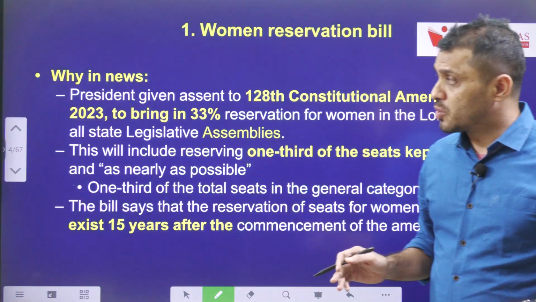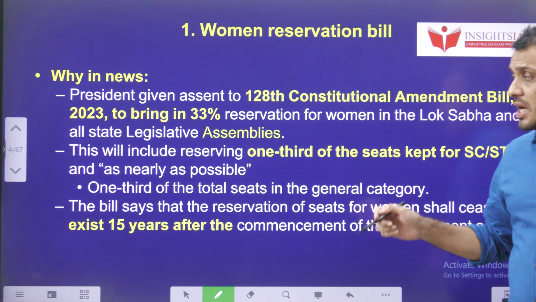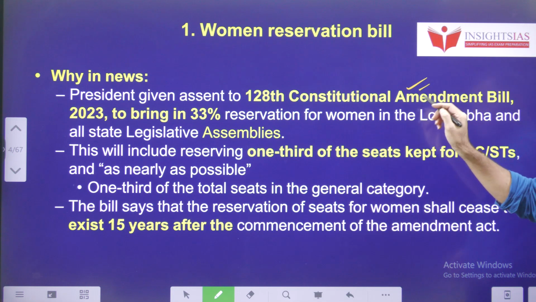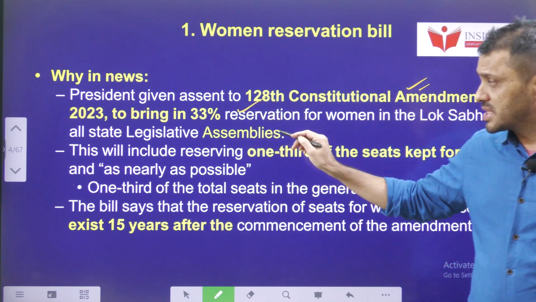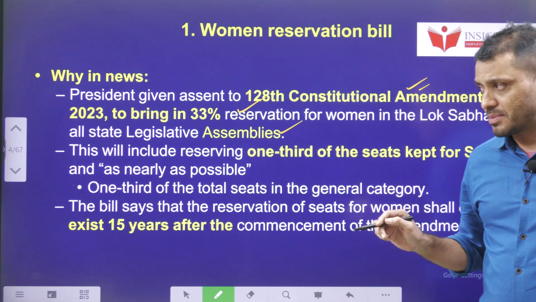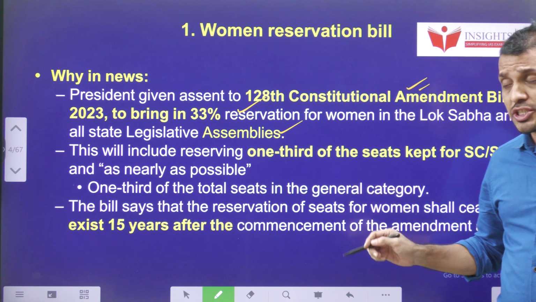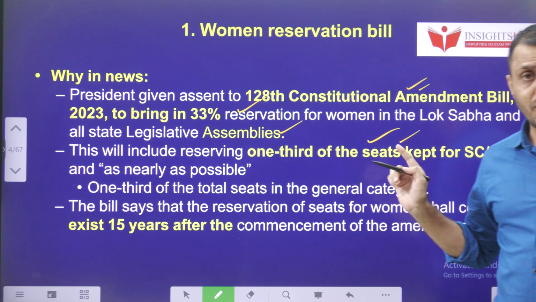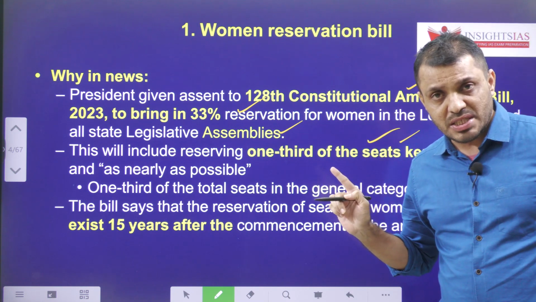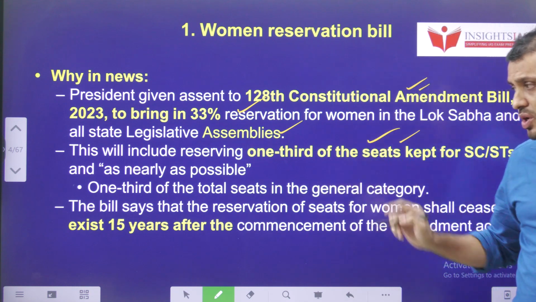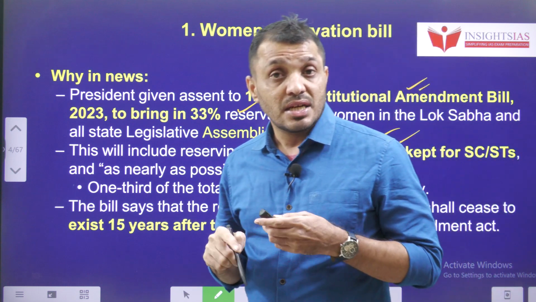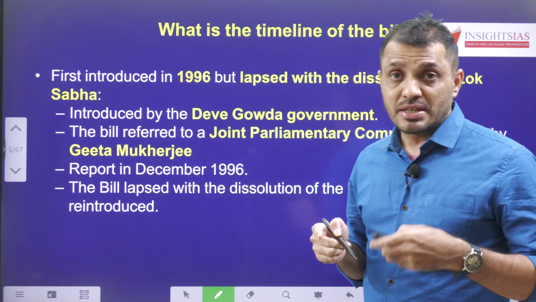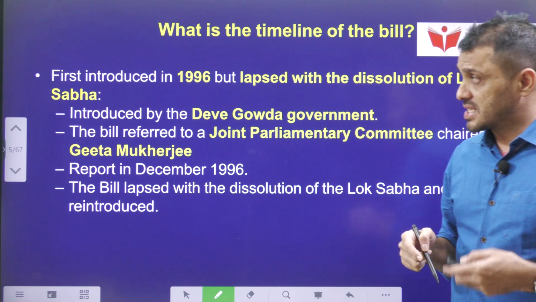Now let's see notes regarding this. The President gave assent to the 128th Constitution Amendment Bill, so it became the 106th Constitution Amendment Act. 33% reservation in Assemblies as well as the Lok Sabha. How much percentage? 1/3 of the total seats will be reserved for women, and 1/3 of the SC, ST seats also will be reserved for women. This reservation will be valid for 15 years. After 15 years, it will be re-examined and renewed if necessary.